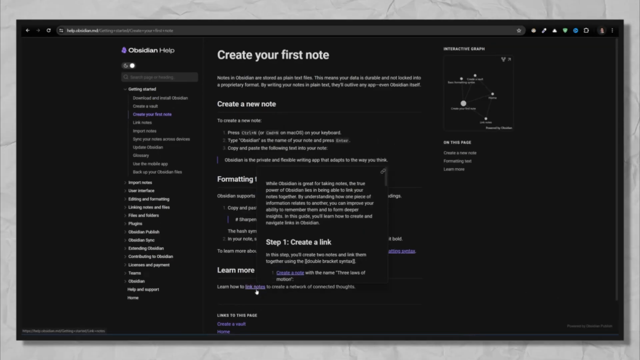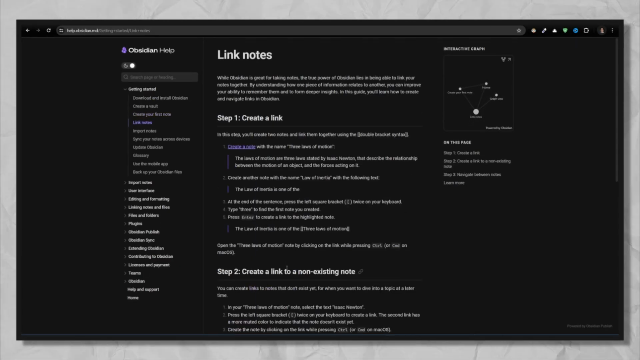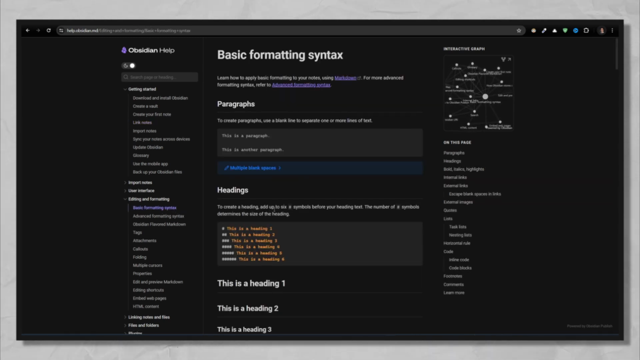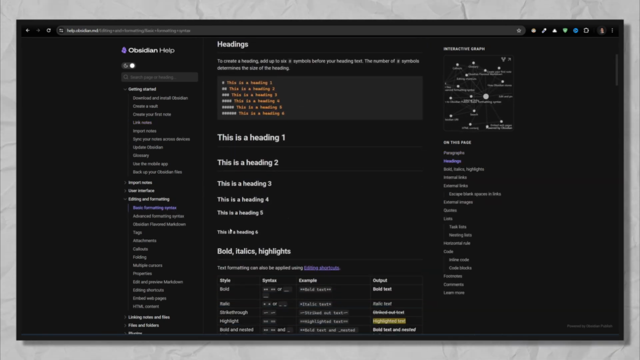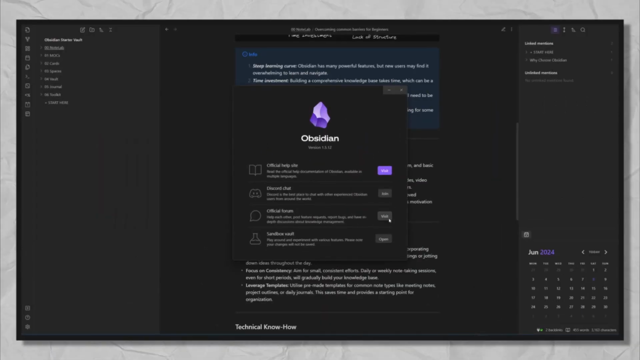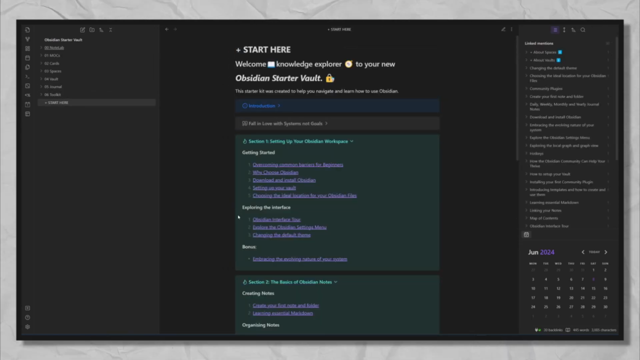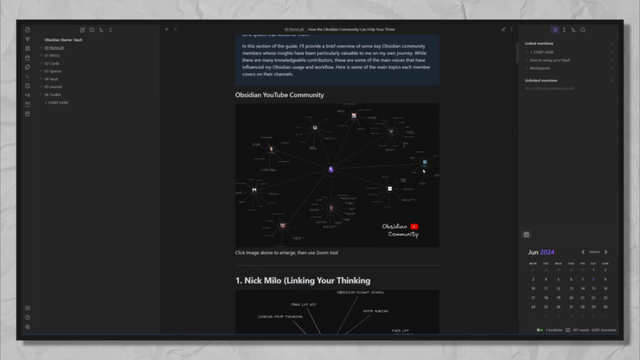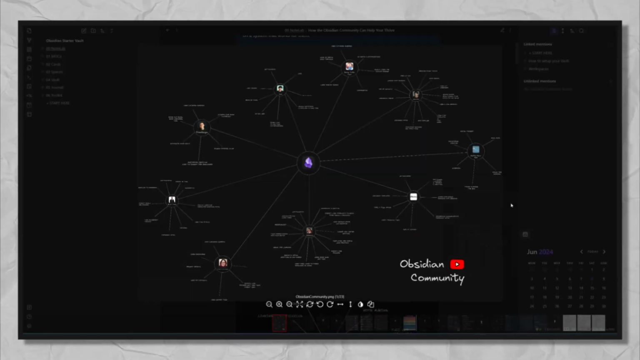How to overcome the steep learning curve. Start simple. Focus on the core functionalities first, creating notes, linking them, and basic formatting. Explore more advanced features as you get comfortable. Utilize resources. There are a ton of resources available. Look for beginner guides, video tutorials, and community forums specifically geared towards new Obsidian users.